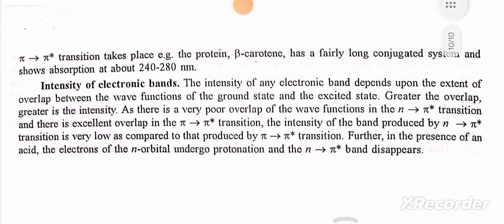Intensity of electronic bands. The intensity of any electronic band depends upon the extent of overlap between the wave functions of the ground state and the excited state. Greater the overlap, greater is the intensity. As there is a very poor overlap of the wave functions in n to pi star transition and there is excellent overlap in pi to pi star transition, the intensity of the band produced by n to pi star transition is very low as compared to that produced by the pi to pi star transition. Further, in the presence of an acid, the electrons of the n orbital undergo protonation and the n to pi star band disappears. Thank you so much.